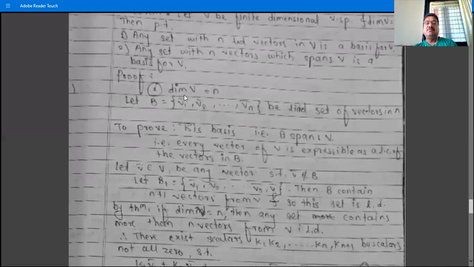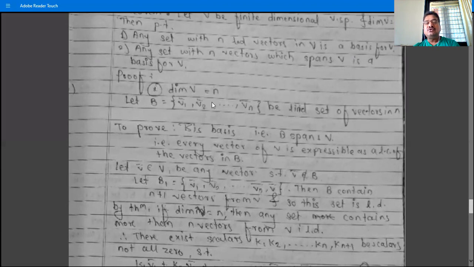Suppose the dimension of V is n, and let B = {v1, v2, ..., vn} be a linearly independent set of n vectors in V. So we take any set of n linearly independent vectors from the vector space V. This set contains n vectors. Now we have to show this is a basis for V.